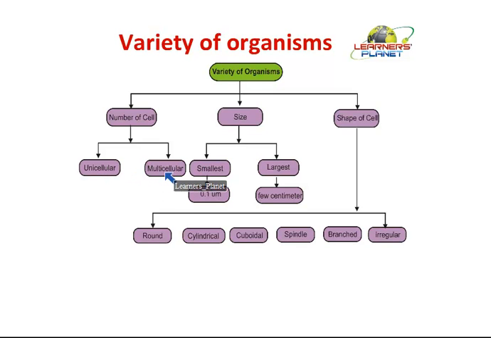Otherwise, it is made up of more and more cells. Now, for the number of cells, there is no limit. It could be million, it could be billion, or a little bit more, a little bit less. So the organisms which are made up of more than one cell would be known as multicellular organisms. Further, the variation is on the basis of size.